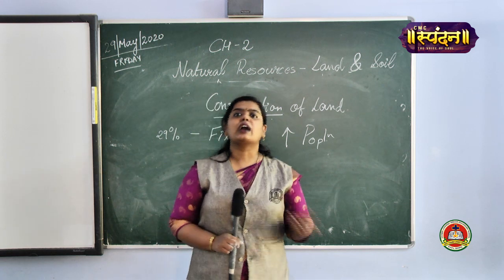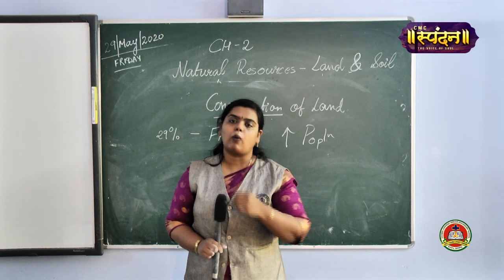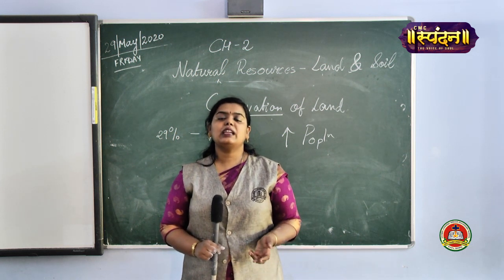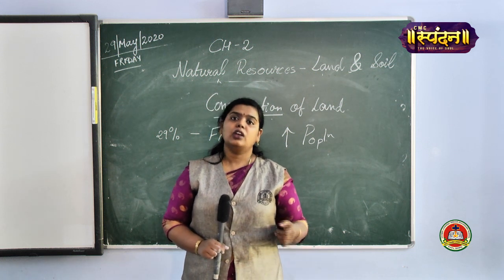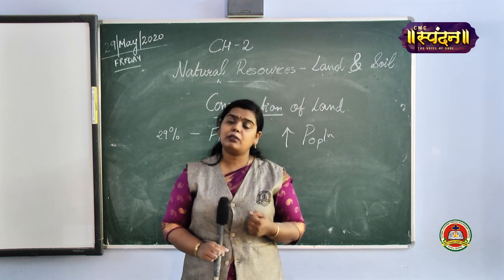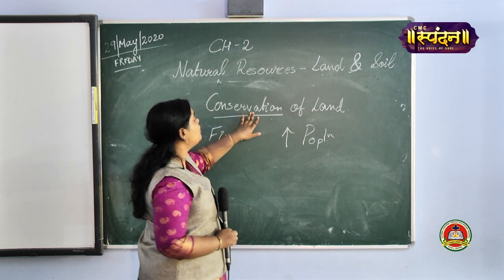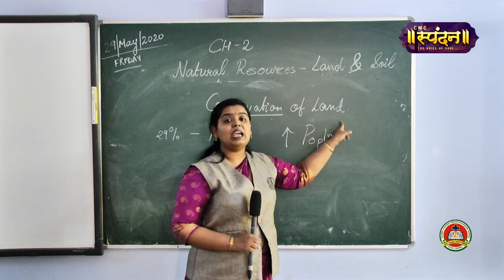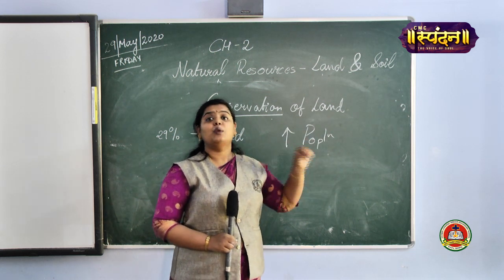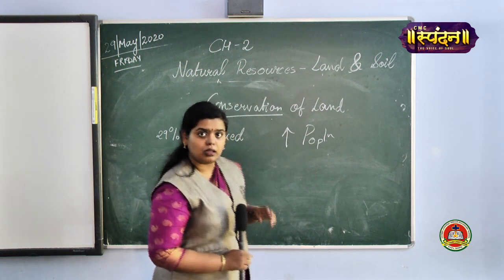When you are utilizing the fixed land, what happens? The area for agriculture won't be there. Wheat, rice, pulses that you require on a daily basis won't be available. You won't be getting any food. You won't be able to have any type of forest. Plants won't be there, trees won't be there. So what do we have to do? We have to conserve our land. We have to utilize our land in such a manner that we can utilize it as well as our future generation can utilize it. Is it clear?